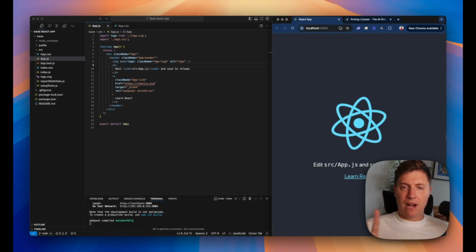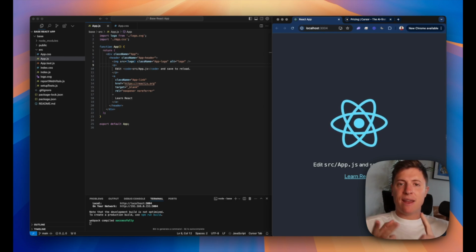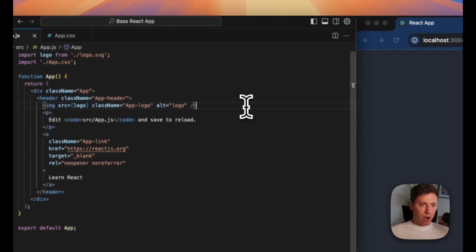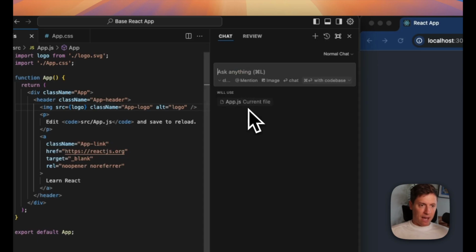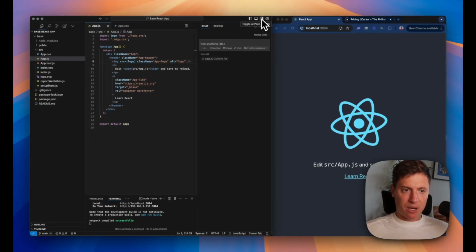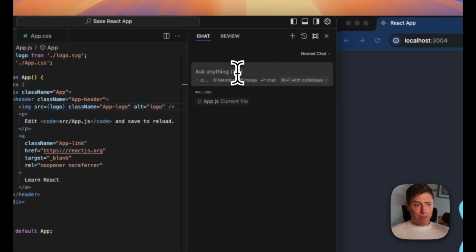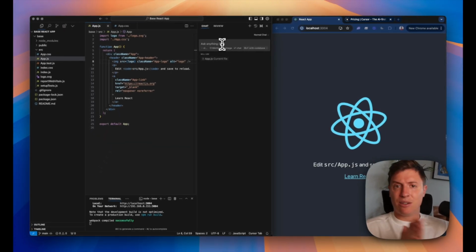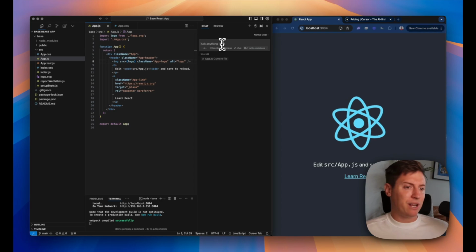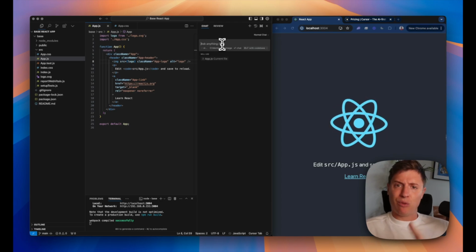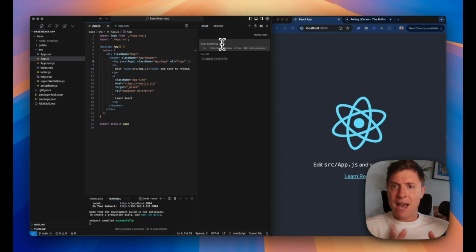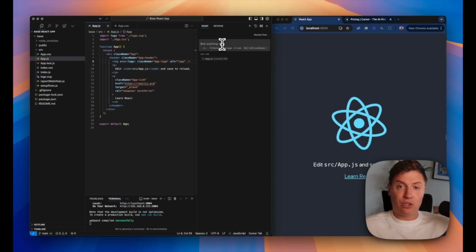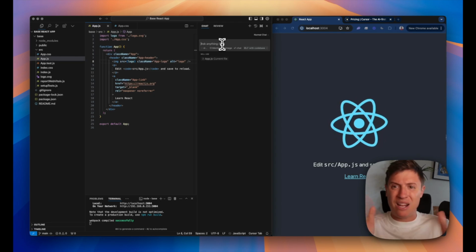So you have two different options when it comes to building an app with AI: the chat box on the right and the composer. The chat bar is accessed by pressing Command L, or you can hit this button in the top right. This chat bar is basically like having your own AI developer working for you. You can ask it questions, have it debug things, write code, and do research for you. You can talk to it in plain English. You don't need to know anything technical, right?